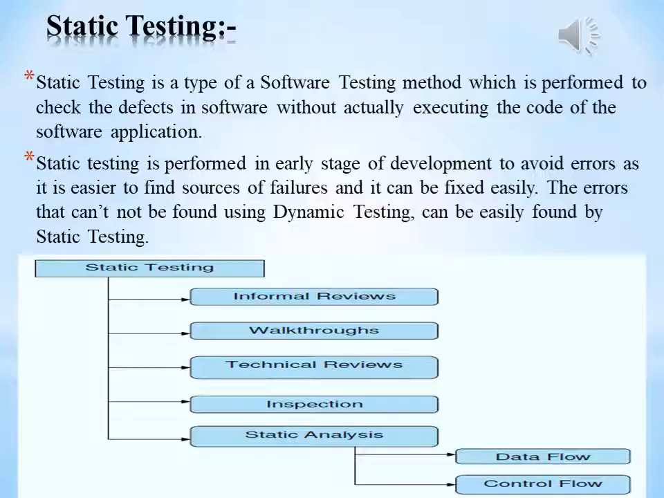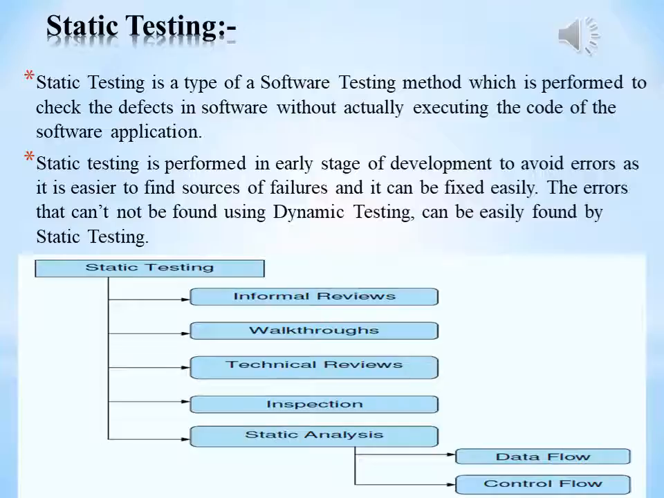Static testing is performed in the early stage of development to avoid errors, as it is easier to find sources of failures and they can be fixed easily. The errors that cannot be found using dynamic testing can be easily found by static testing. There are mainly two types of techniques used in static testing, review and static analysis. In review, there are informal review, walkthrough, peer review and inspections.